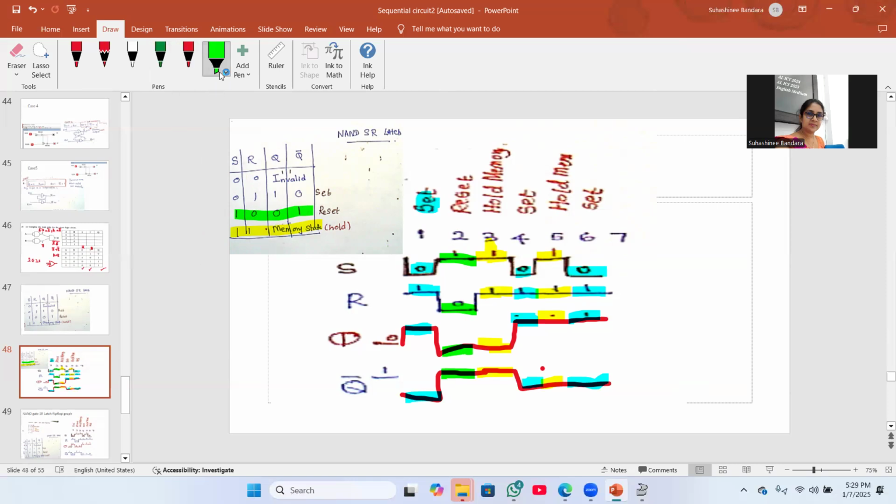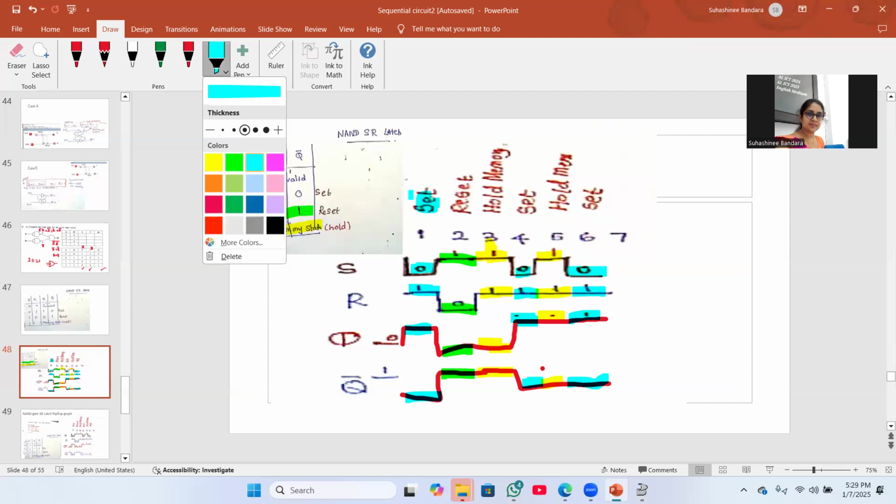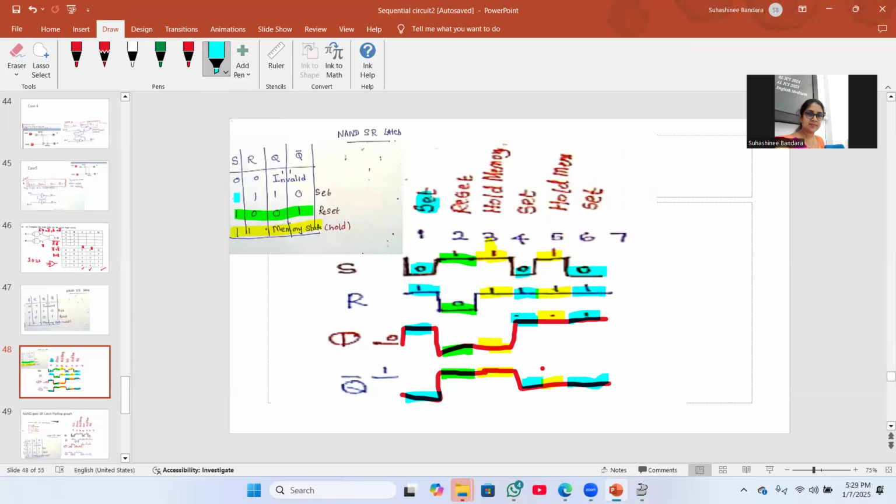Okay, that's all. So shall we complete the graph? Invalid means if both are 0, invalid. I didn't give anything like that. If it is there, then invalid output 1 will come for both. Try to draw this graph and find it out.